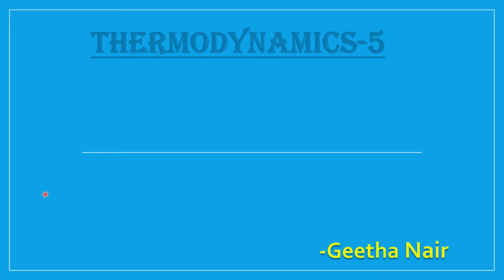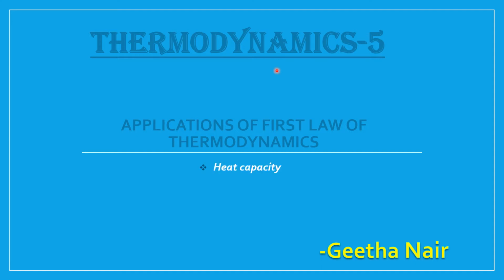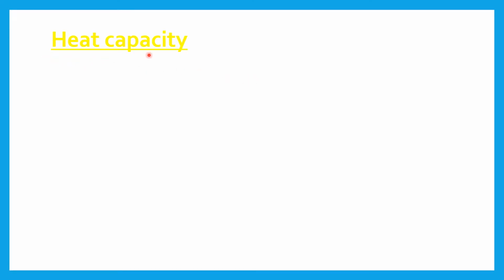This is the fifth part of the series of thermodynamics, where we will see the applications of first law of thermodynamics. Here we will see the heat capacity, the specific heat of ideal gas. Heat capacity.